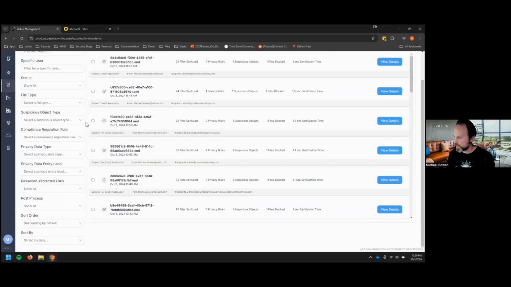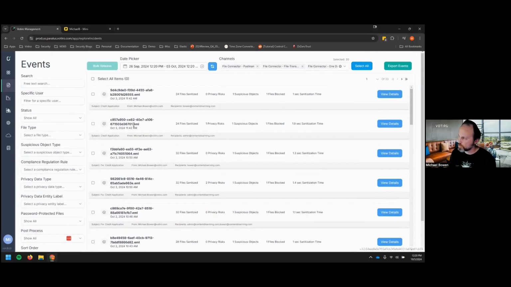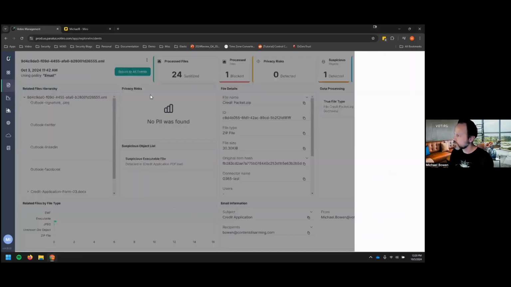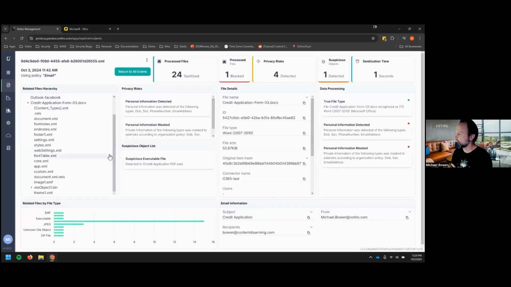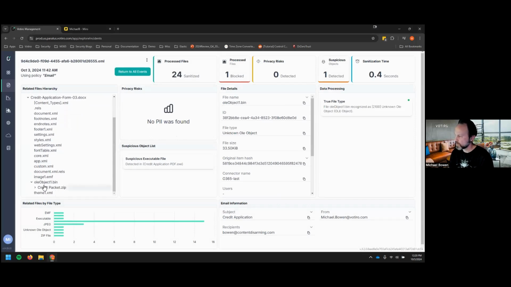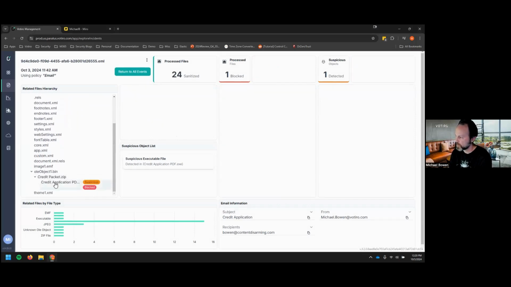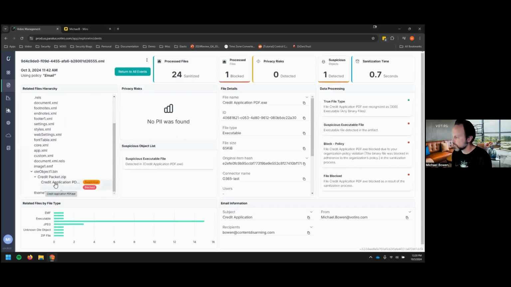Before I came up on stage, I sent an email to 2 users in my organization. We, as Votiro, process that email. We see that there is a credit application inside of that email. That credit application included an embedded object that had a suspicious piece of content, in this case, an executable file that should not be in a document.